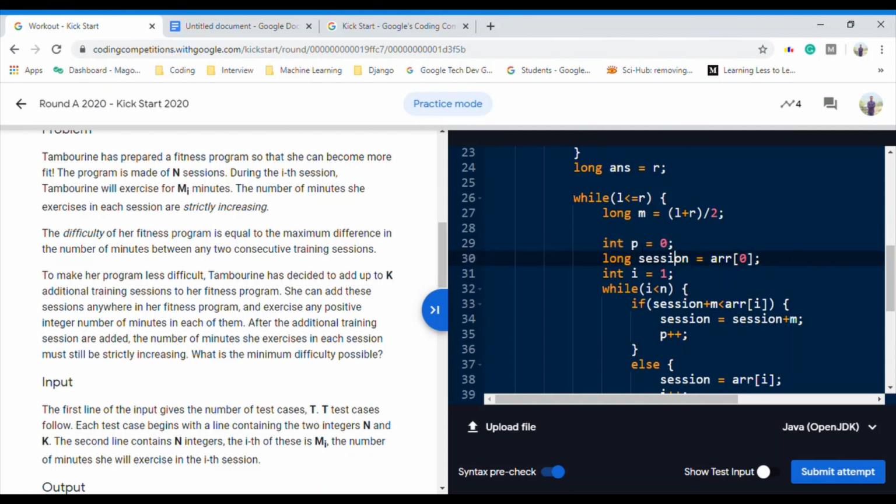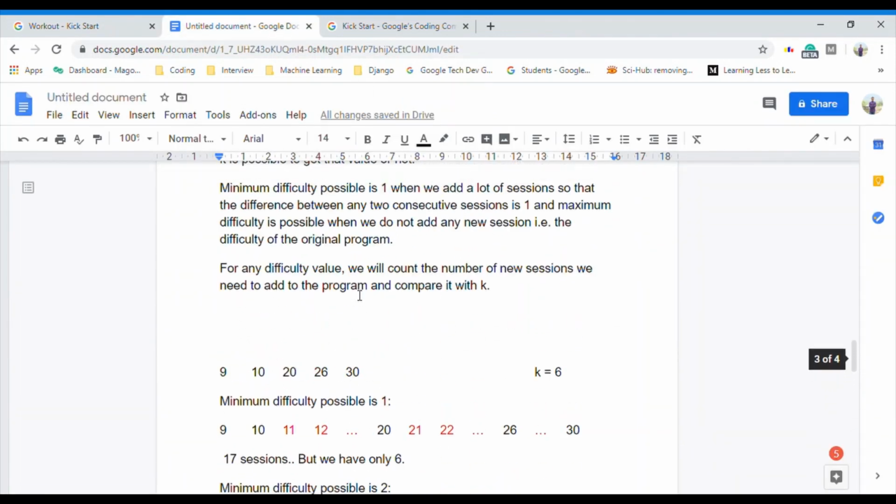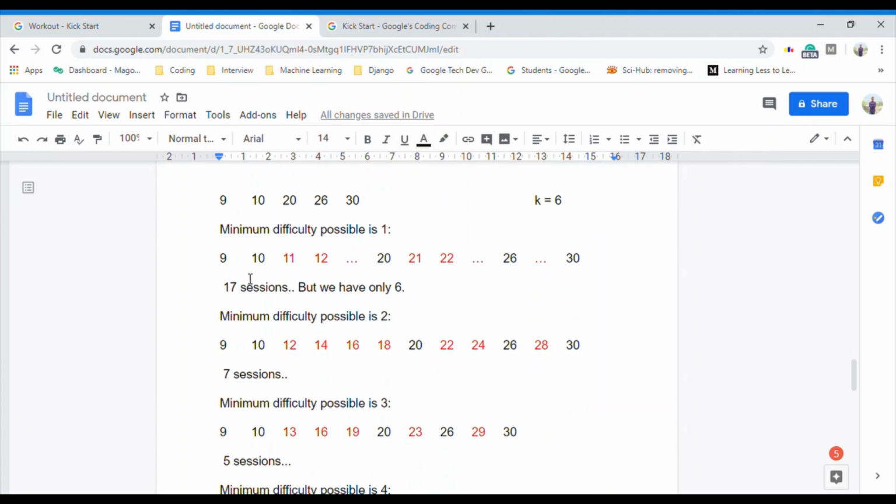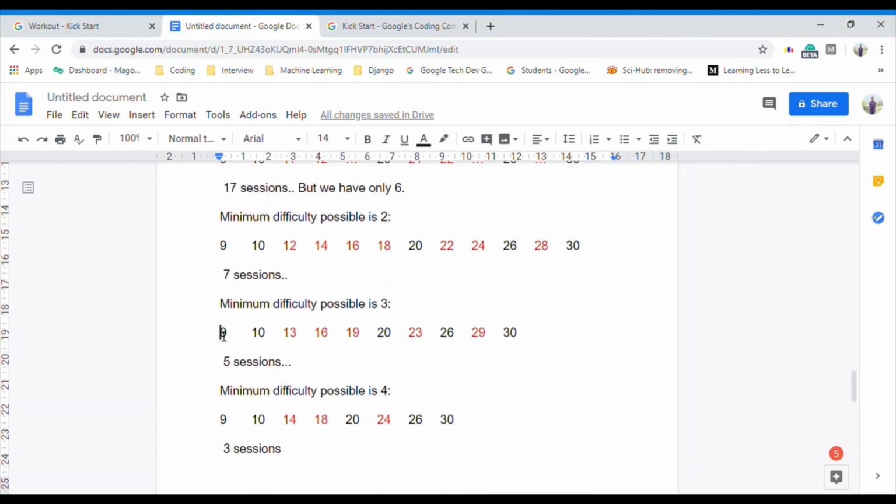Initially my session would be array of 0. So like in this case, when we need the minimum difficulty of the program to be 3, we are starting with 9, that is array of 0. We'll add 3 to get 12. We'll check, do we need a session at 12? We'll see no, because we have a session at 10 which gives a difference of less than 1.